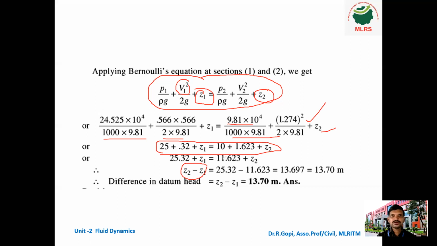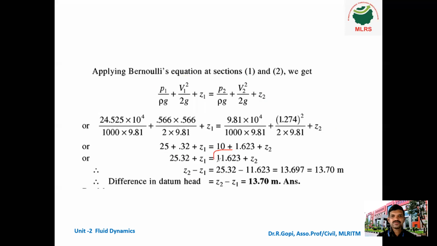This 11.532 goes to this side, and Z1 goes to this side. Here the plus value, if it goes to the other side, becomes a minus value. Z1 has a plus value; going to this side it becomes minus Z1. So finally Z2 minus Z1 is equal to 25.32 minus 11.623. We get the answer 13.697, which is equal to 13.7 meter. So the difference in datum head, Z2 minus Z1, is 13.7 meter.